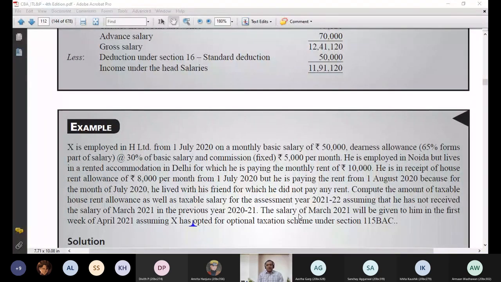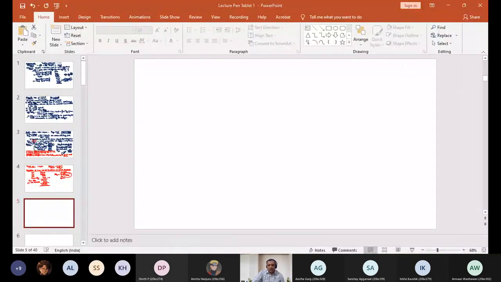We will attempt this numerical. I hope everyone has taken the screenshot. Okay, let us start discussing it. Read it from the screenshot you have taken. Let me also read.